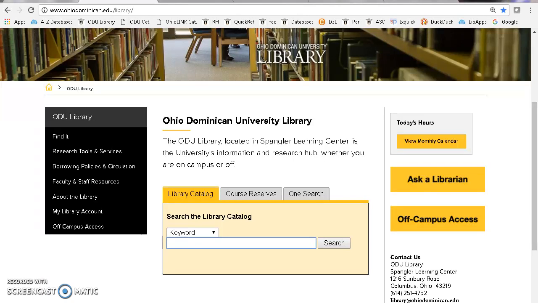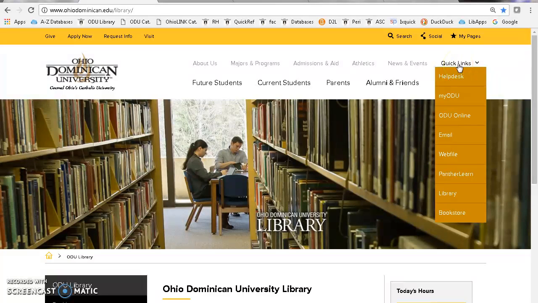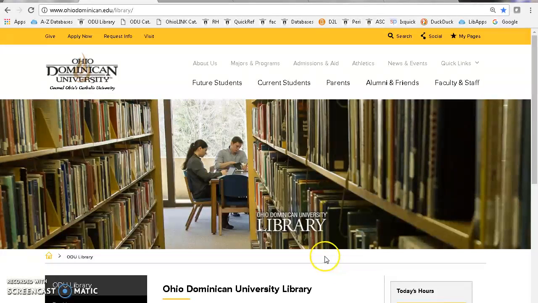I'm one of the librarians here at ODU, and I'd like to show you some effective methods of searching for books on conscious capitalism in our library catalog. To get to the catalog, you want to start with our library's homepage. That's available if you go from any page on the university site to Quick Links and then to Library, and then you will end up here.